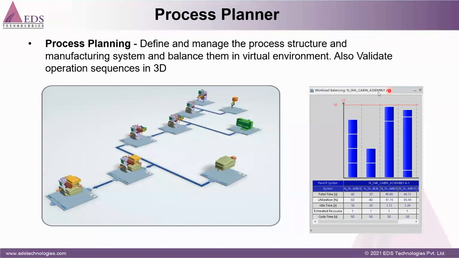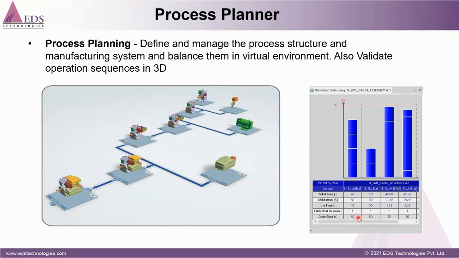If you look at the workload balancing in the right picture, we have 4 stations: 1, 2, 3, 4. The first station has some workload, and the second station has less load. We can just drag and drop the load and optimize this workload balancing in the 3D Experience platform. Here you can see the system gives the total time required to assemble this product, 40 seconds, 20 seconds, and we can optimize these.